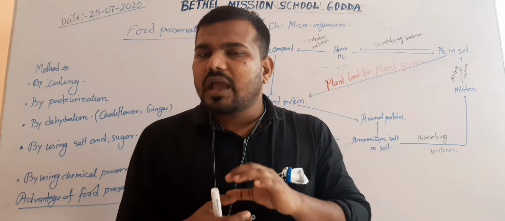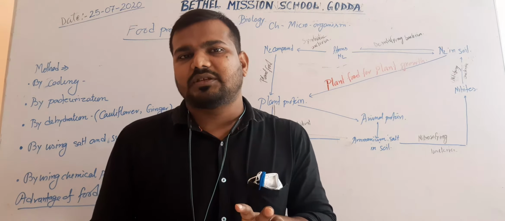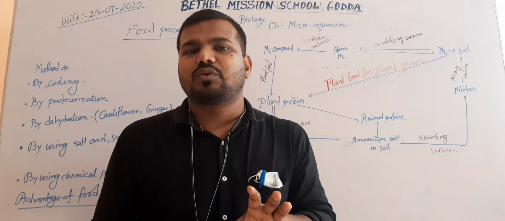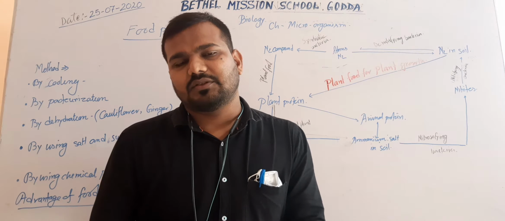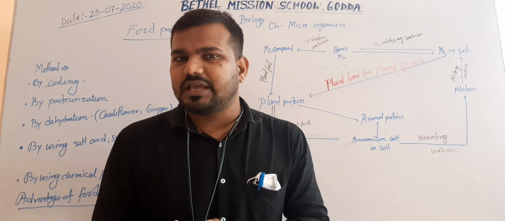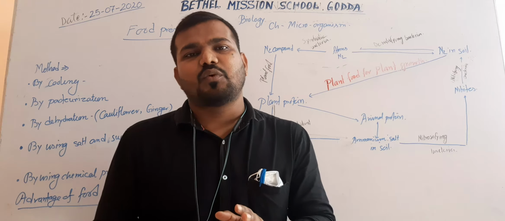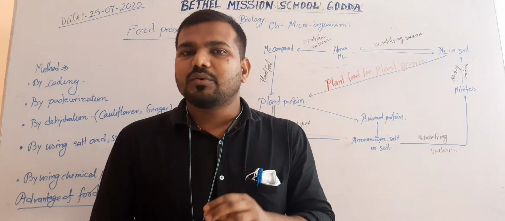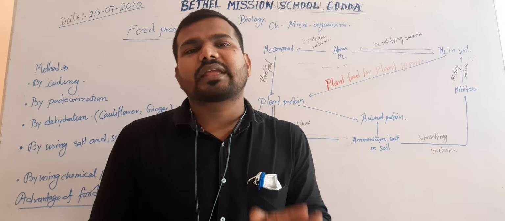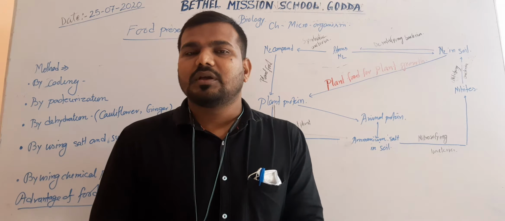These toxic substances can spoil the taste of the food materials. Now, how can we prevent the action of microorganisms to preserve the food? That is known as food preservation. So food preservation is a process by which we protect perishable food from the action of microorganisms by using some physical method or chemical method.